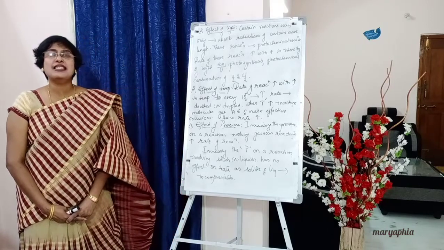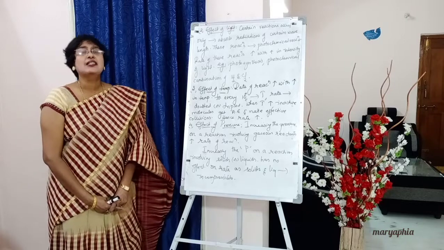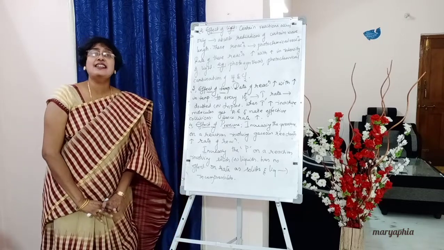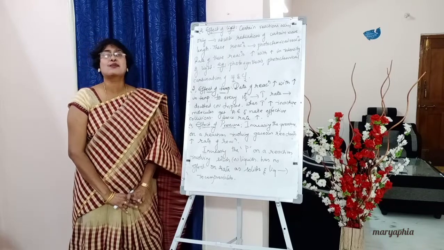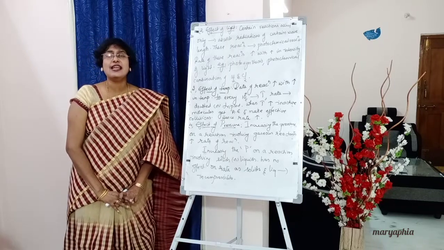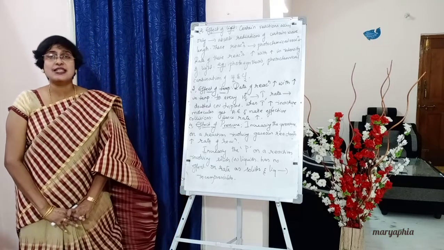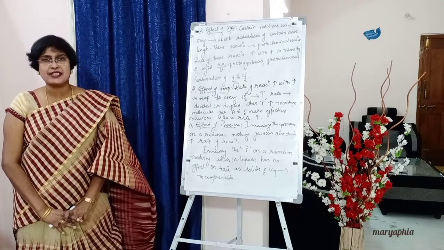So what happens with this 10 degrees rise in temperature? The inactive molecules acquire activation energy, and the number of effective collisions will be increasing. So ultimately the rate of reaction also increases, which depends on the number of effective collisions.